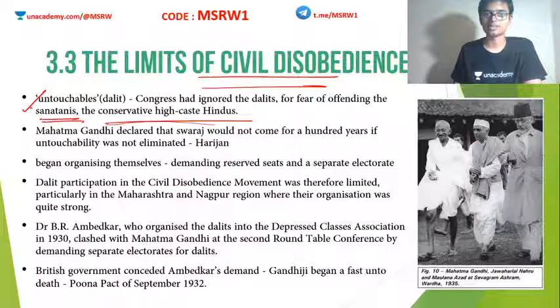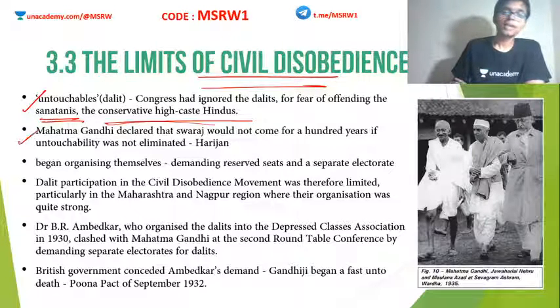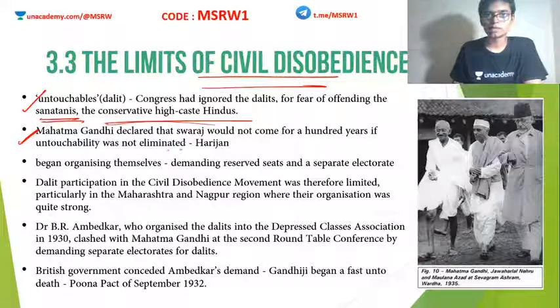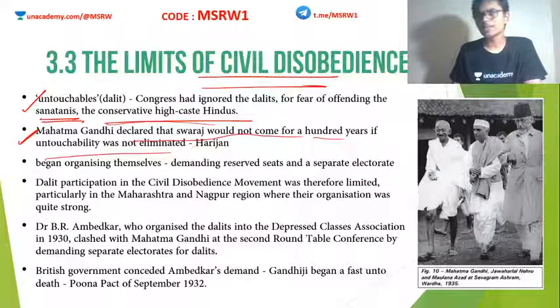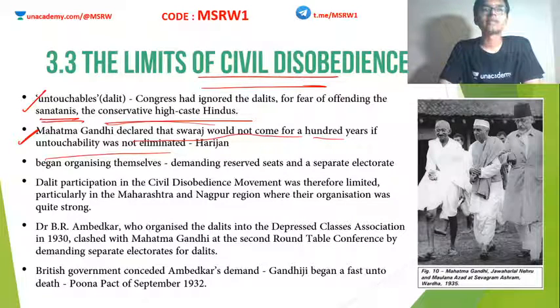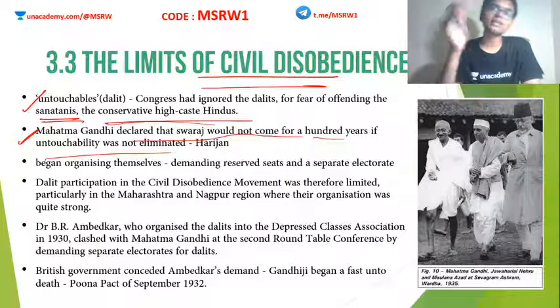untouchable classes. Now, Mahatma Gandhi in his Harijan newspaper declared that Swaraj would not come for 100 years if untouchability was not eliminated. So Mahatma Gandhi clearly was against untouchability. Congress also was against untouchability, but the problem was that if they took up the untouchables' cause, the other faction, the landlords and the high conservative Hindus, would obviously turn against them. So Congress was afraid of alienating one section of society.